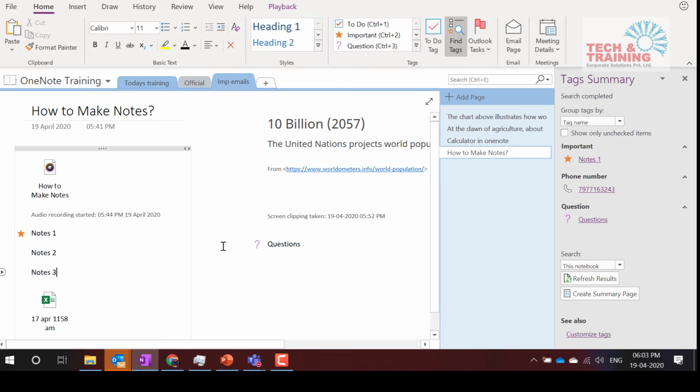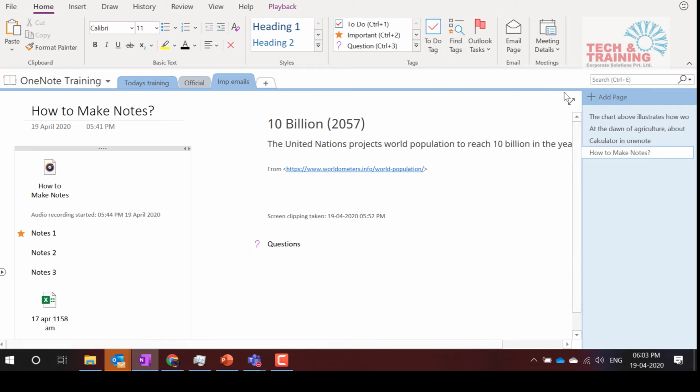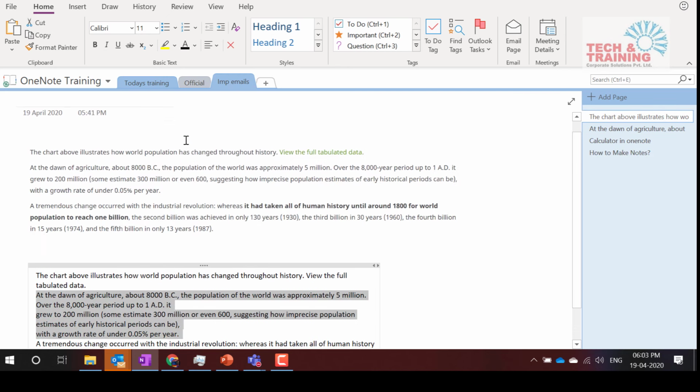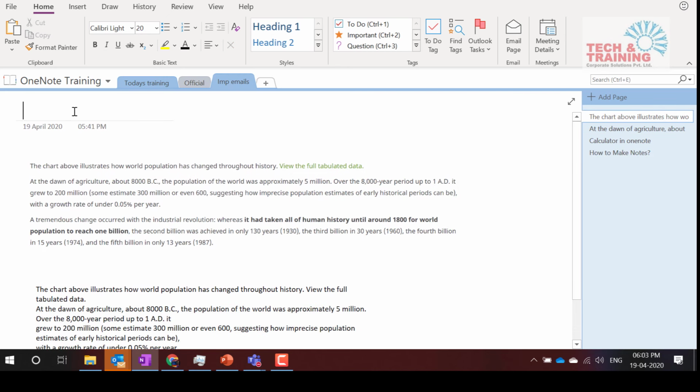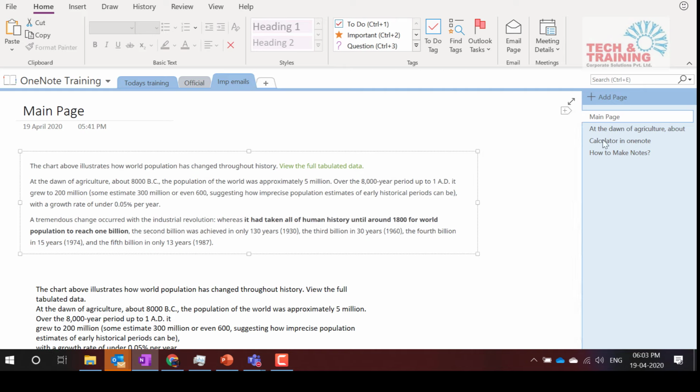So friends, we have learned about how we add notes. There is one more feature that I'm going to talk about. But before that, let me also show you one feature that I missed showing earlier. Let's say main page. Okay. So I'm also going to be talking about organizing the pages. So this is nothing but the main page, and these are nothing but sub pages.